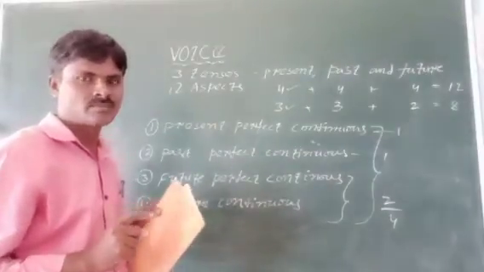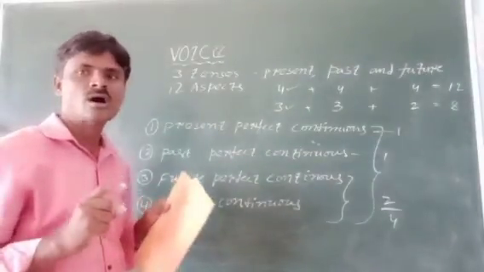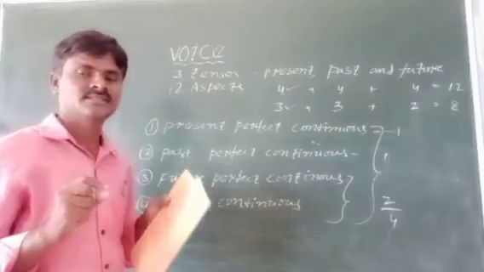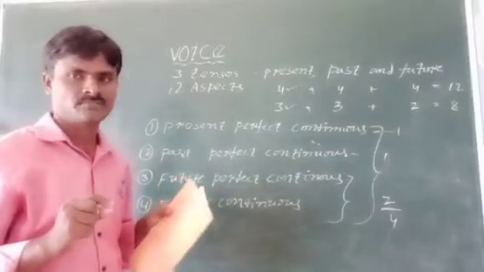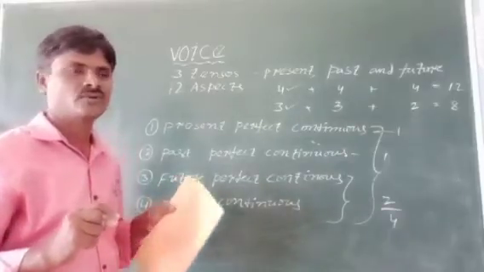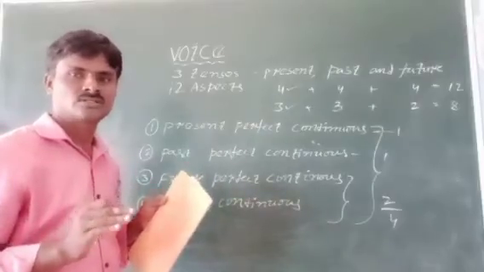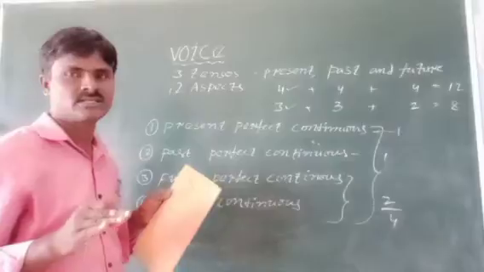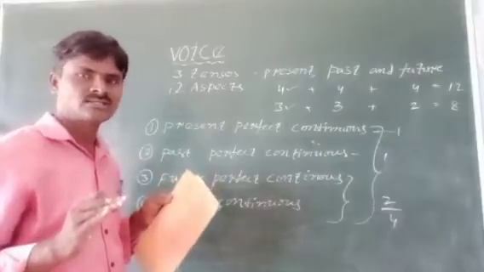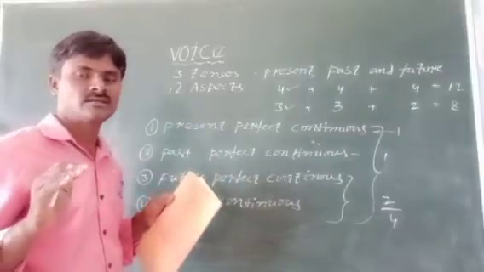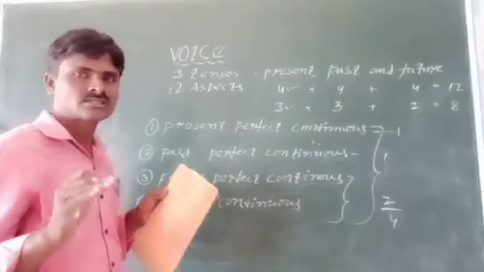You have to remember, and you should know all tense structures perfectly. After coming to school, first the English teacher, whatever the class it may be, 6, 7, 8, 9, 10, will ask the tenses.